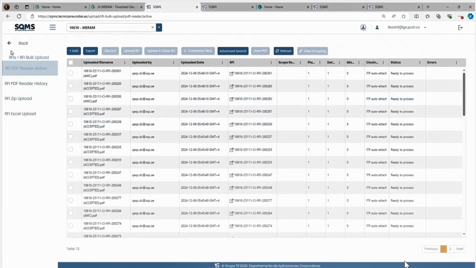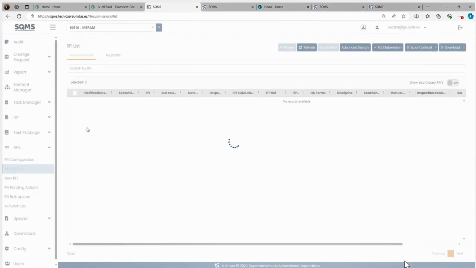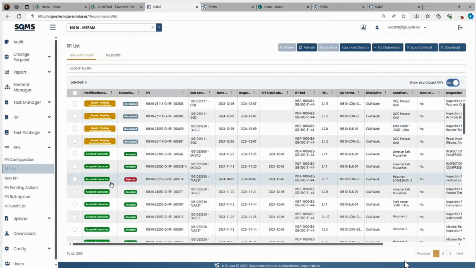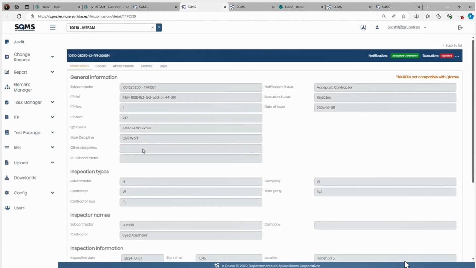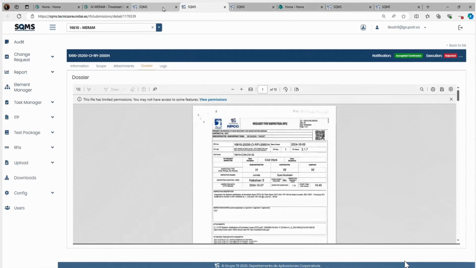I'll show you. Just like some minutes back, I was doing some RFIs. Today only I was doing it. See, this is one of the RFIs by the target. It got rejected. So how did it look? Okay, so here is the dossier. Click. I'll just show you one more step.